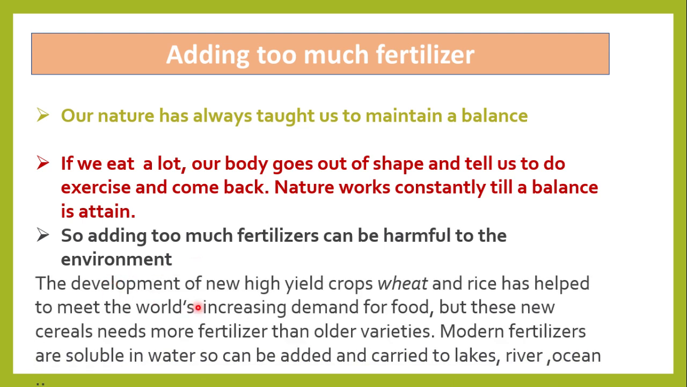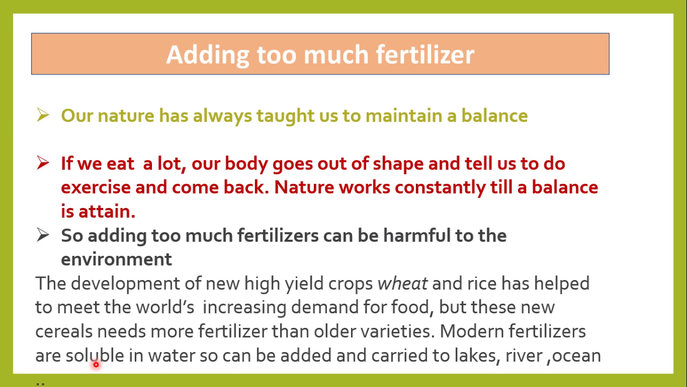The development of new high yield crops like wheat and rice helps us to meet the world's increasing demand for food. Their yield or production is increased by the use of fertilizer. But these new cereals need more fertilizers than their old varieties. So modern fertilizers are soluble in water. Soluble means they can be dissolved in water.